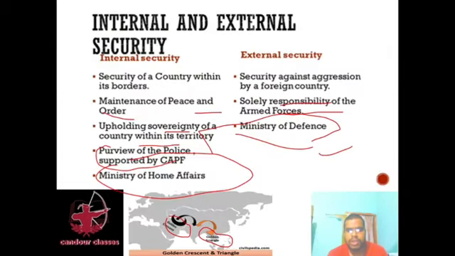Why are these named so? Because these are basically known for production. And from the Golden Crescent, India's Punjab and the western region are affected, and from the Golden Triangle, the northeast region is affected.